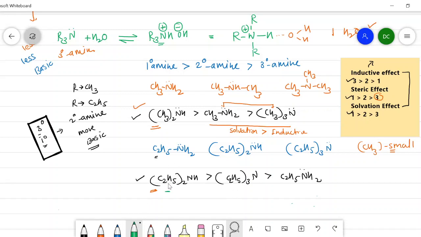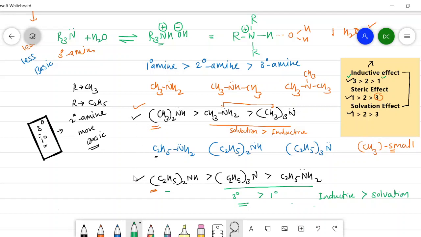The secondary amine is more basic, no doubt, but when we see this series, it is found that the tertiary amine which possesses ethyl groups is more basic than the primary amine, because here the inductive effect is more dominant than the solvation effect. That's why, when we consider the inductive effect, a tertiary amine is more basic than a primary amine. So by combining all three effects, we get